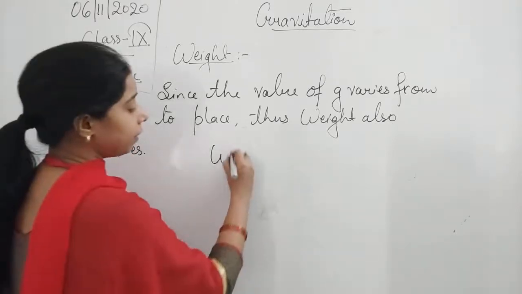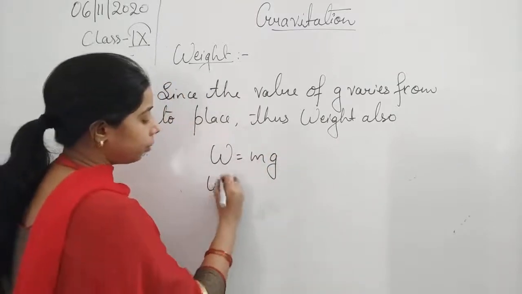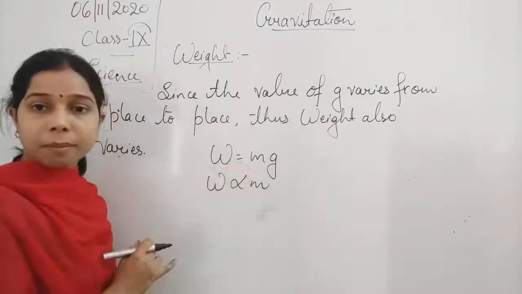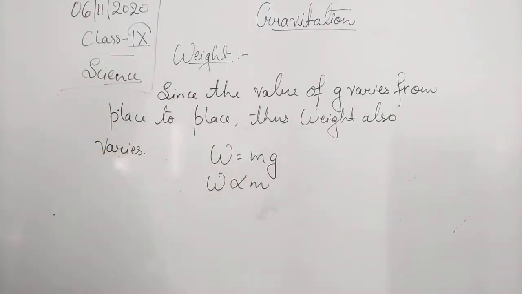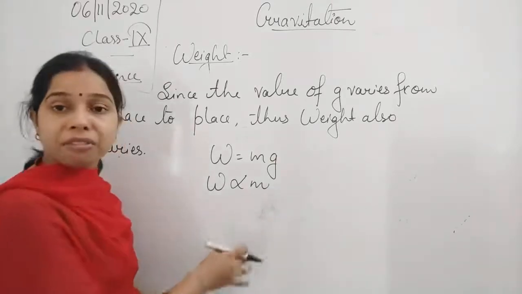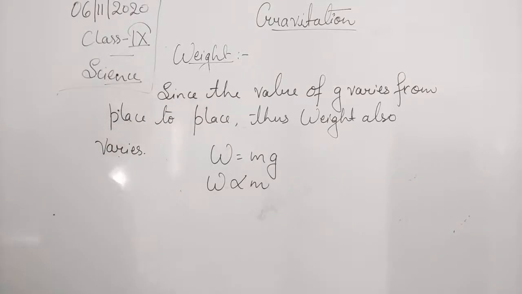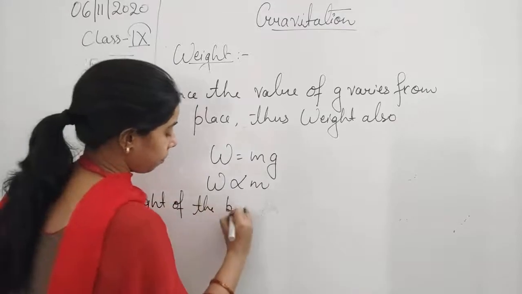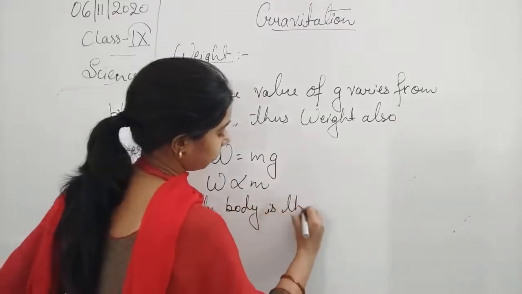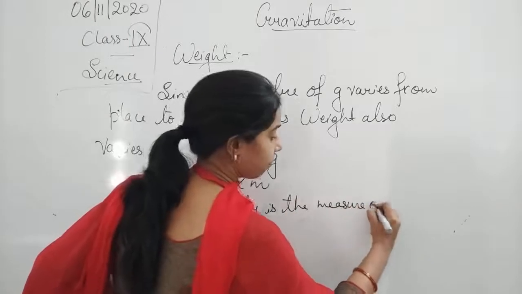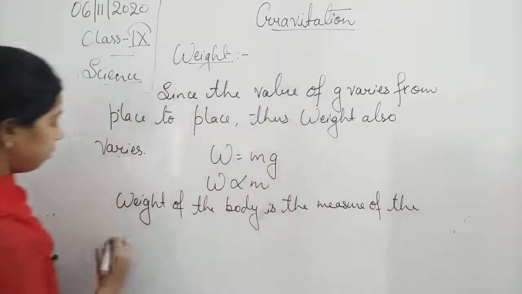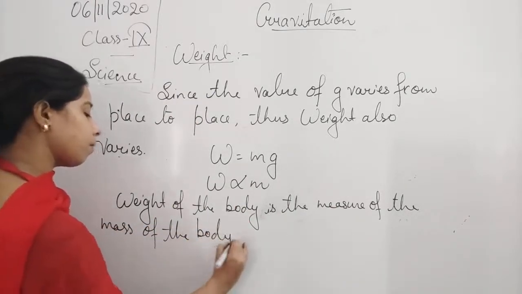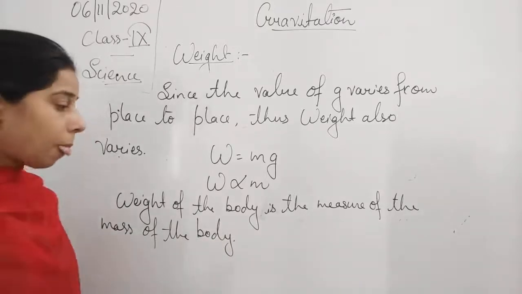Now, you see student, when we say that W is equal to mg, here W is directly proportional to the mass. And since it is directly proportional to the mass, on that basis we can say that the weight of the body is the measure of the mass of the body.